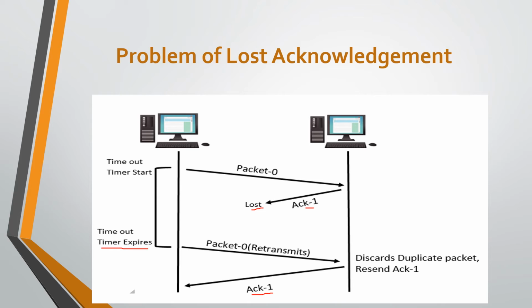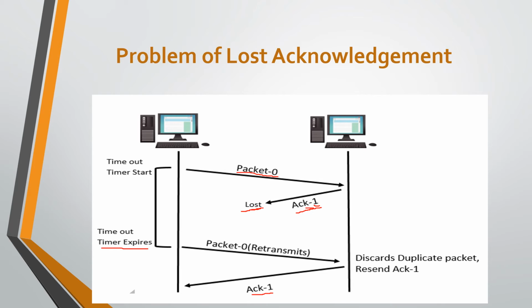Here in the first iteration, the sender sends the packet having sequence number 0 to the receiver. Then the receiver gives the acknowledgement related to that data packet with acknowledgement number 1. It indicates that the next frame expected from the sender has sequence number 1.